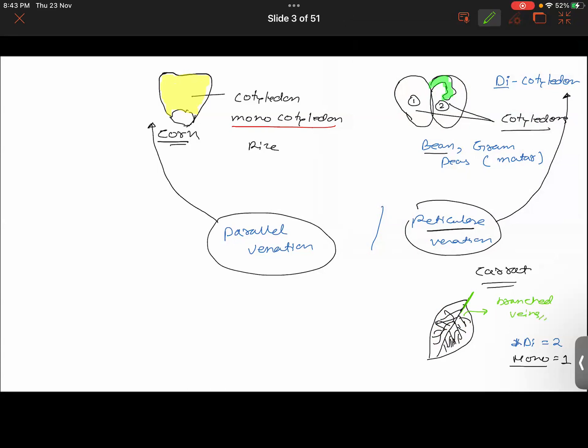While in the case of parallel venation, you will see that the veins are running parallel to each other. What is a parallel line?